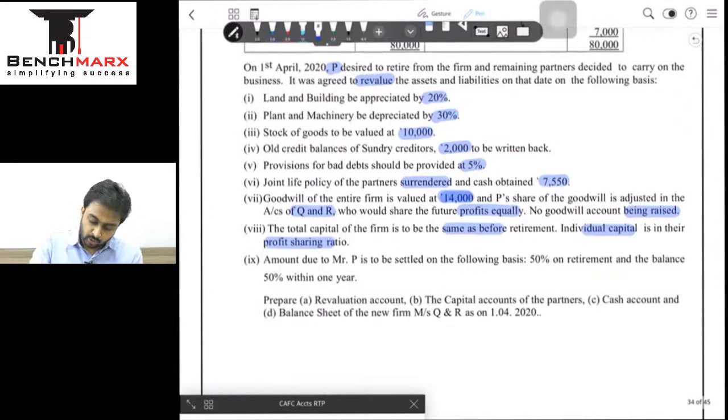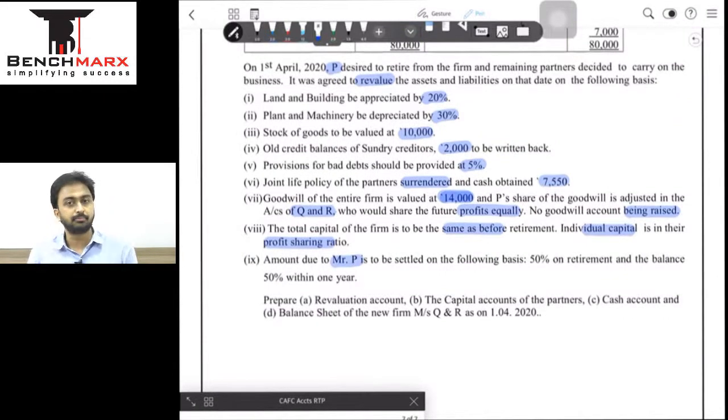ठीक है, amount due to Mr. P. Why is amount due to Mr. P? Because P is retiring, we have to settle his account. This settlement is done on the following basis: 50% on retirement. जो भी P के ledger में, P के account में, sorry, balancing figure होगा, उसका 50% is what we'll pay in cash, and the balance within 1 year, the balance will be transferred to his loan account, and that will appear in the balance sheet liability side as normal outside loan. This is not his capital because he is no longer a partner.